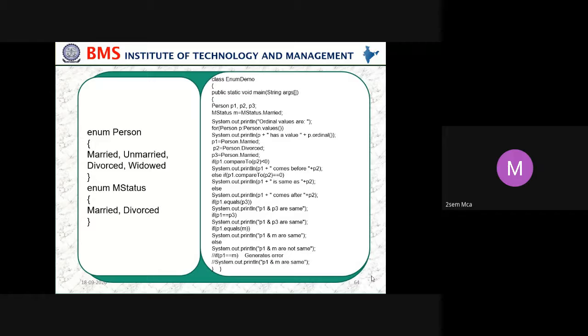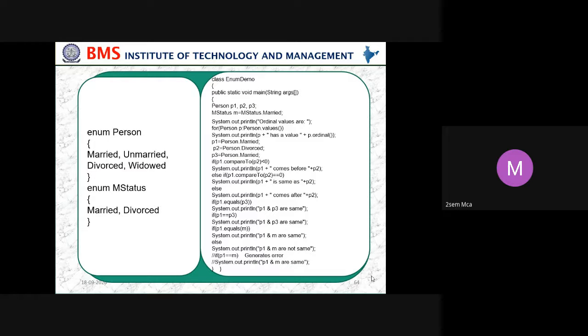Status m = Status.married. System.out.println ordinal values are, for Person p : Person.values(), System.out.println p has value p.ordinal. p1 equals Person.married, p2 equals Person.divorced, p3 equals Person.married. If p1.compareTo(p2) is less than 0, System.out.println p1 comes before p2.